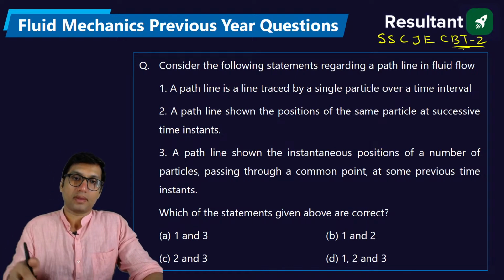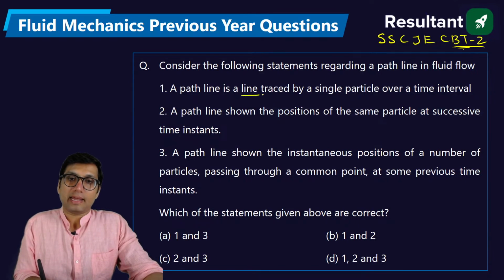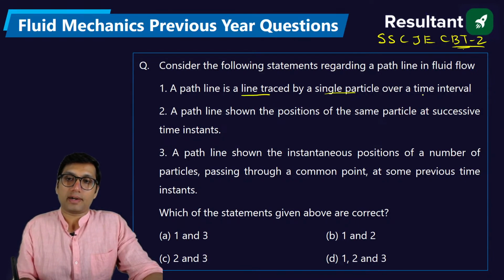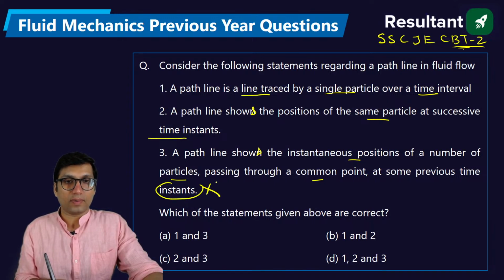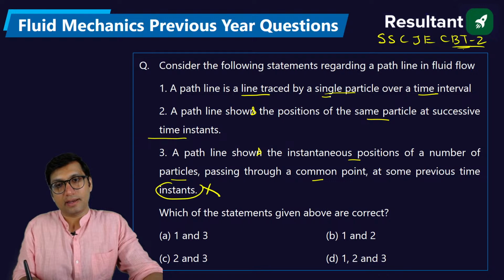Okay. A path line is a line traced by a single particle over a time interval. A path line shows the position of the same particle at successive time instants. A path line shows the instantaneous position of a number of particles passing through a common point at some previous time. This is not a path line. This is not correct. Path line is a line traced by a single particle over a time.